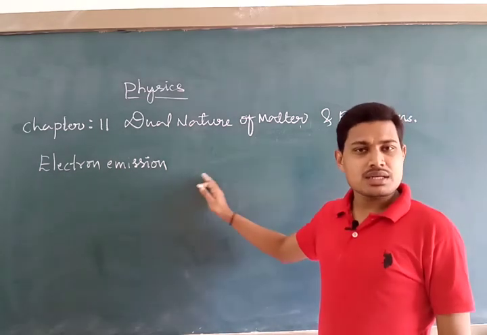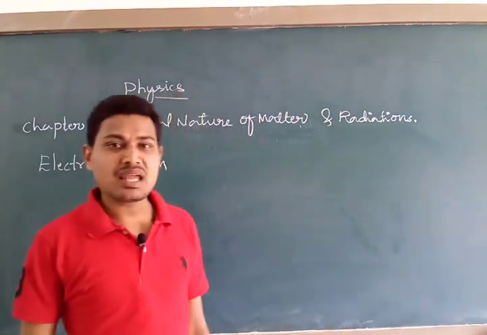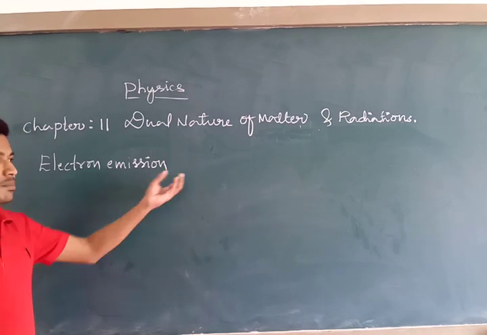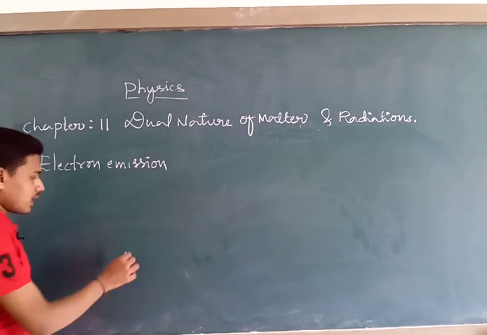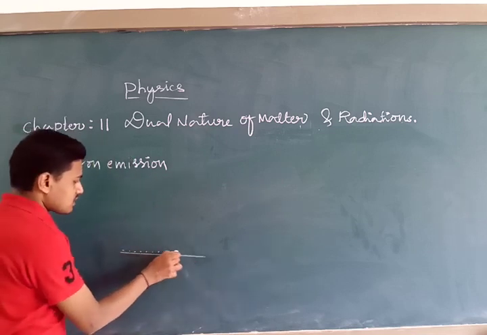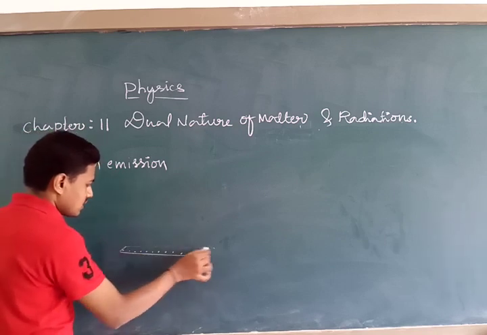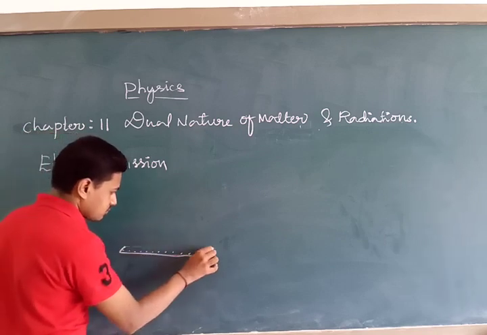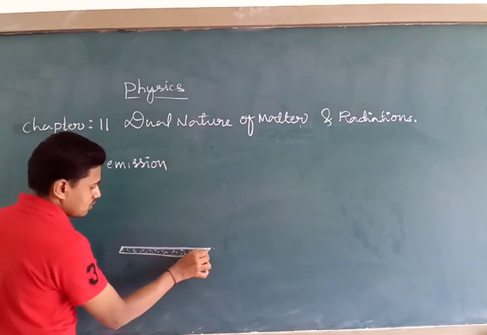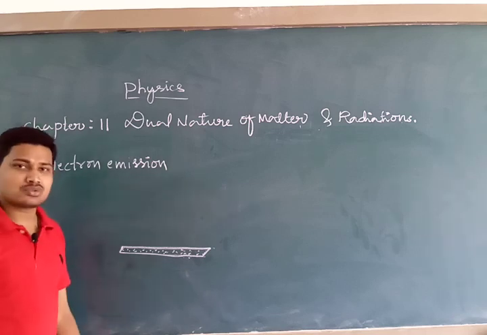If you illuminate a metallic surface with radiation of a certain particular frequency, then what happens? Some part of the energy gets utilized. Say there is a metallic surface here. It contains some electrons, which we call free electrons, or valence electrons also.